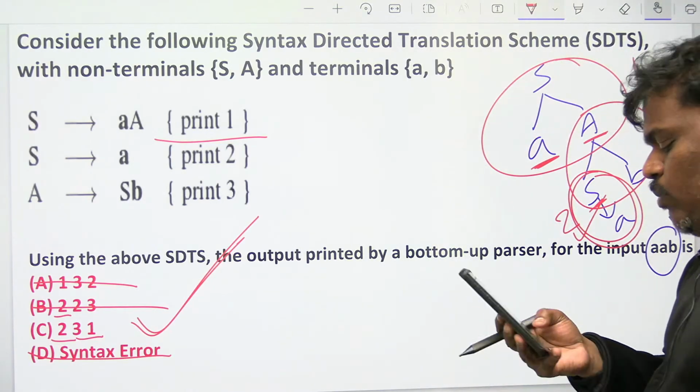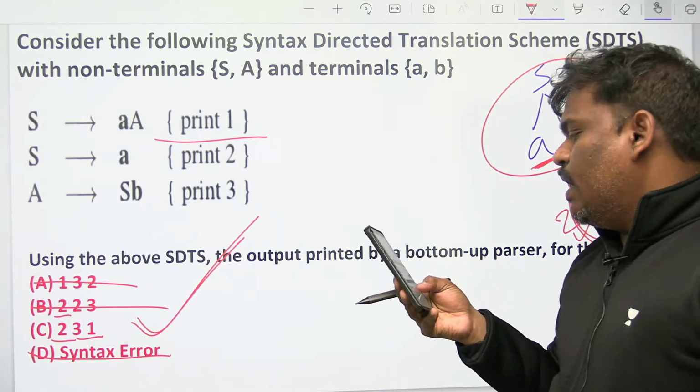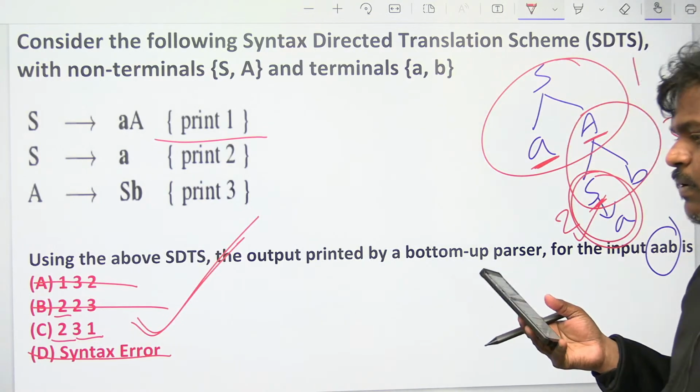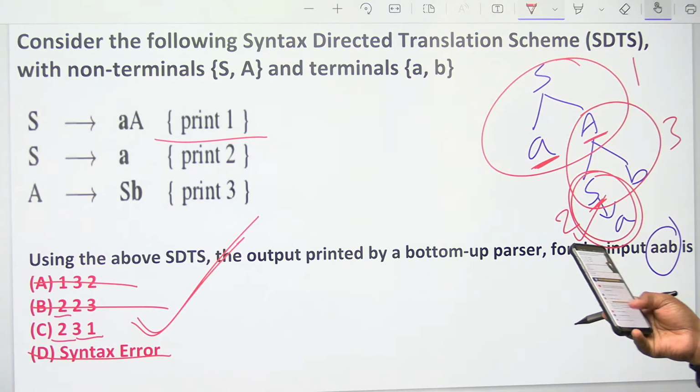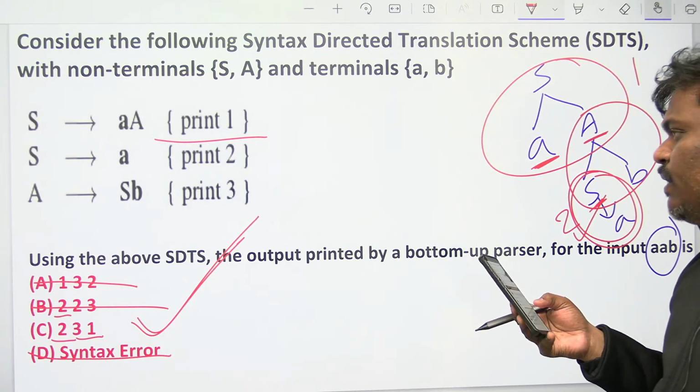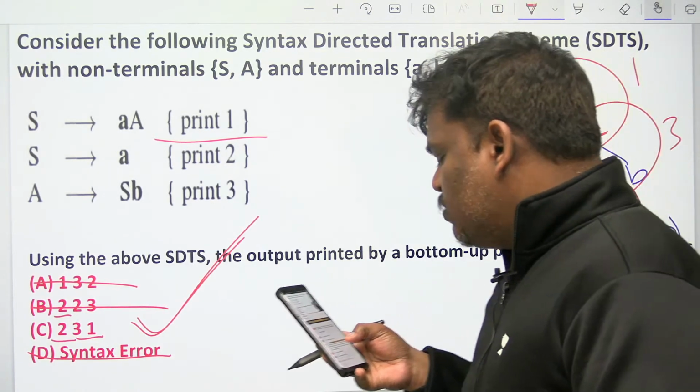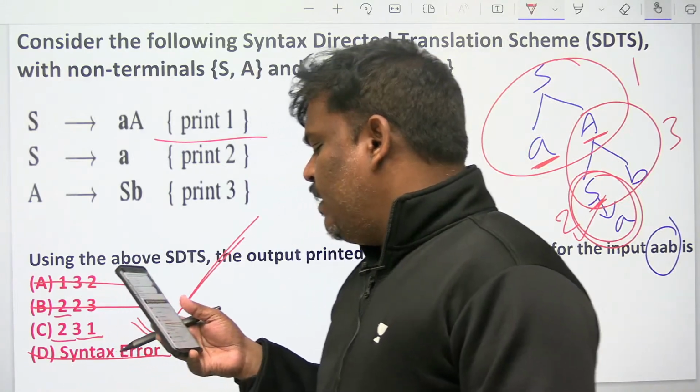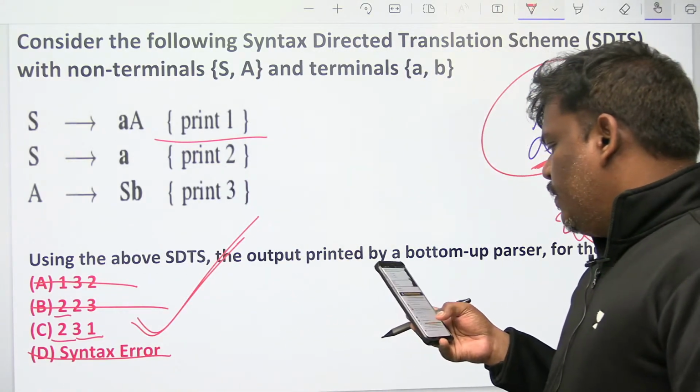This is the easy problem. Answer is C. Previously, semantic actions were in between. Now semantic action is at the end. So it is very easy.